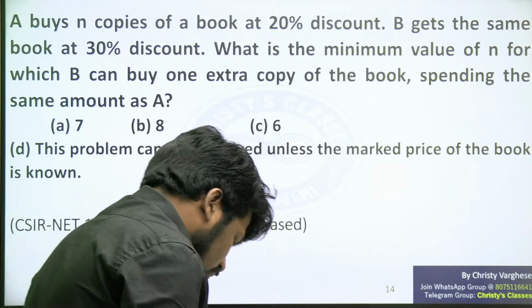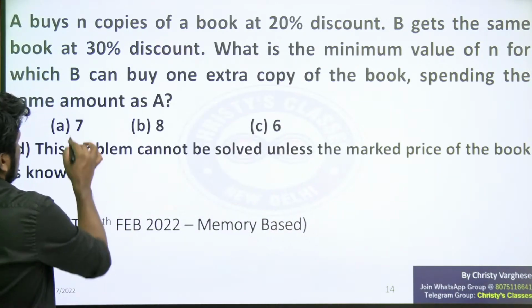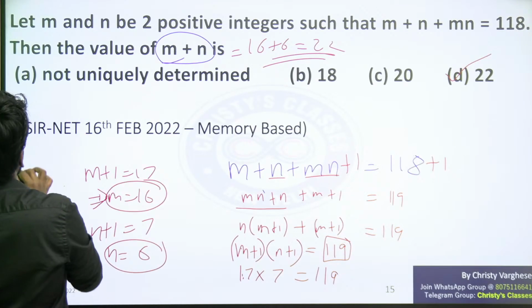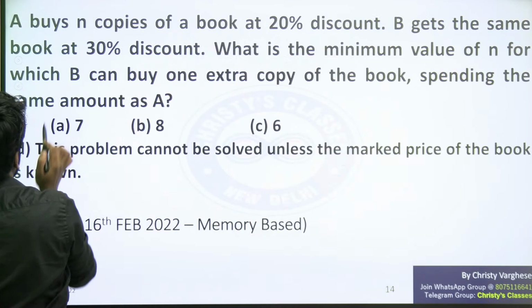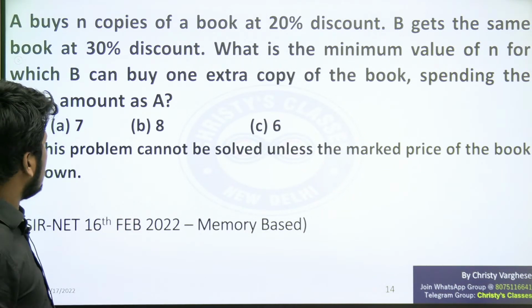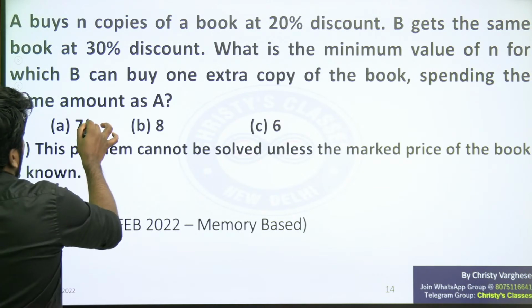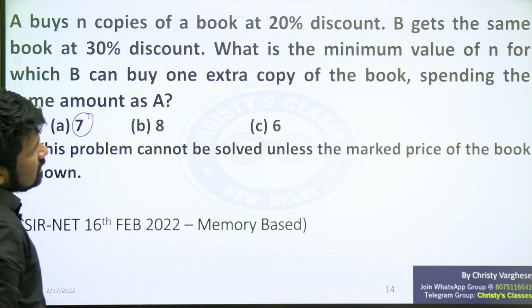Okay, to make you understand this question, I will explain with the options themselves. If option A is the answer, what is the meaning of that? Think about it, then it will be easy to understand. The direct method is also there, but due to time, I am just explaining with elimination so that you will understand.